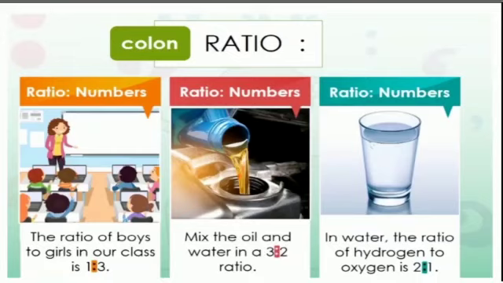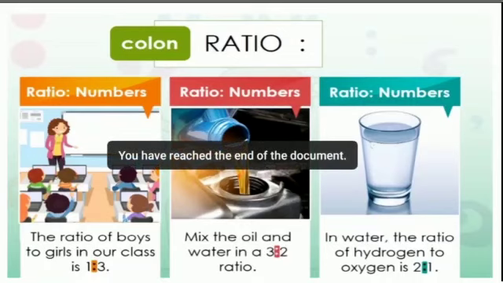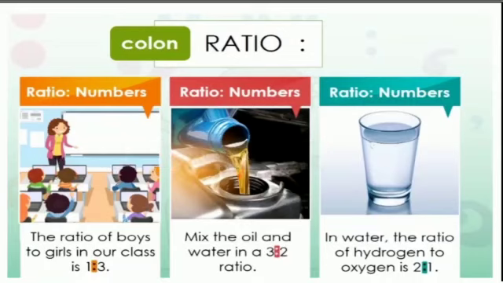So, children, in this module we learnt about prefixes and punctuation marks, that is capital letters, full stop, question mark, exclamation mark, comma, apostrophe with possessive pronouns, contractions, and colon.